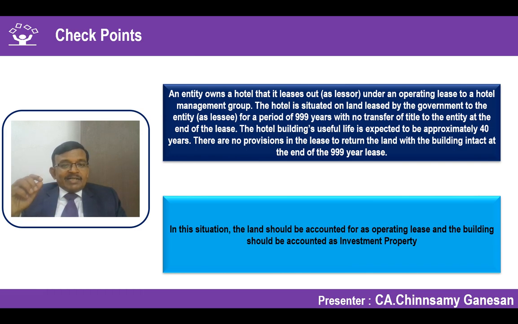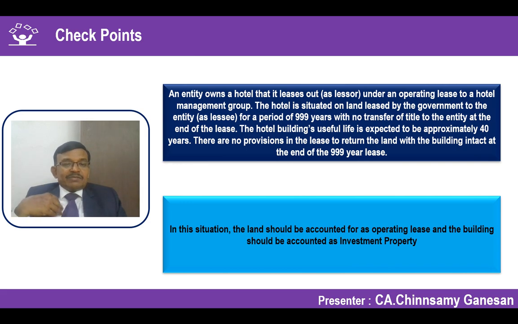Lease term is 999 years. At the end of the lease term, there is no responsibility for the entity to give the building also back to them. So if the building is demolished, I can just give the land. If the building is intact, I will give it. If the building is damaged, with that I will give. That is the way in which the lease condition says. There is no provision in the lease agreement to return the building intact at the end of 999 years. That means only the land has to be returned.